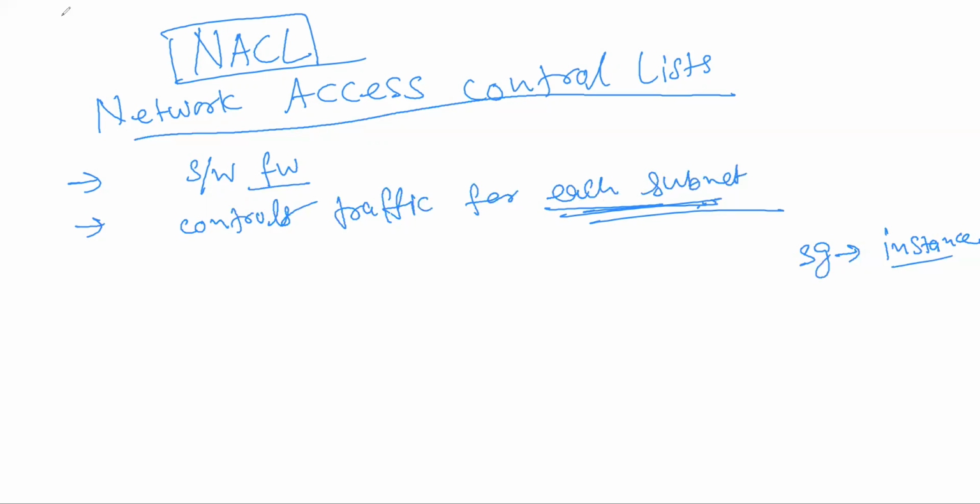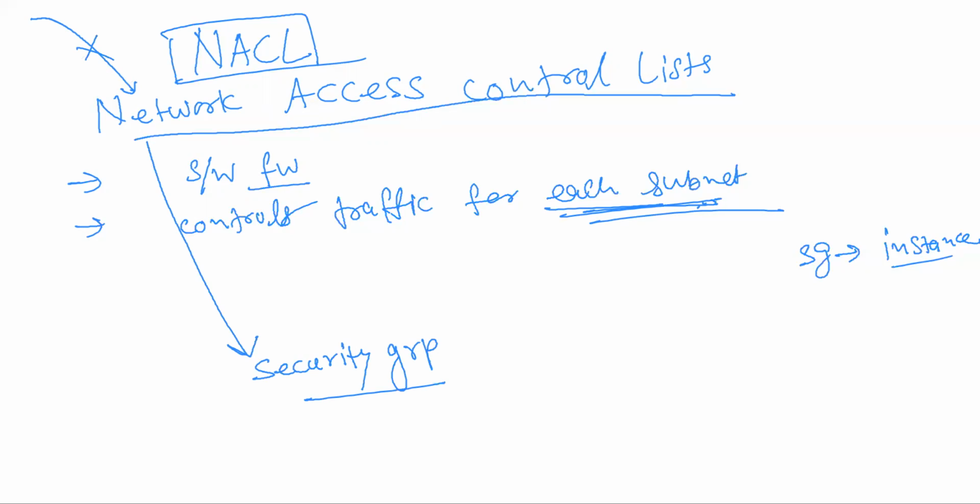So what happens? Whatever network traffic comes, it comes through the network ACL, then it reaches the security group. Only if something is blocked here, will it not reach the security group?